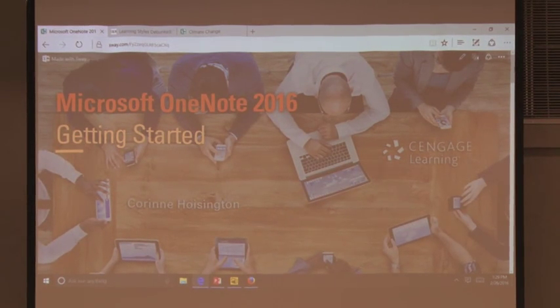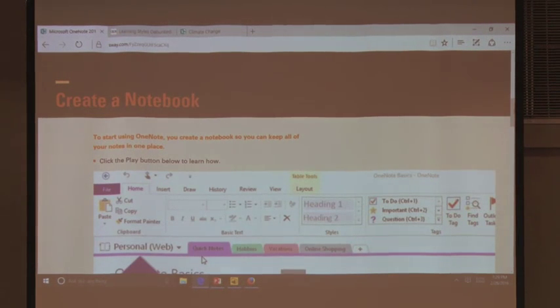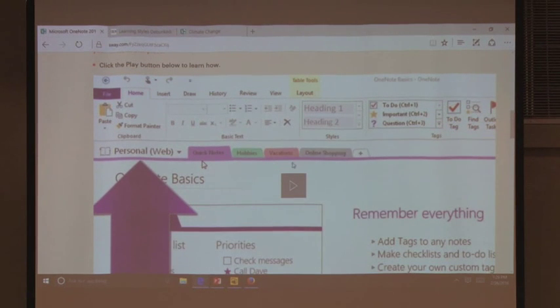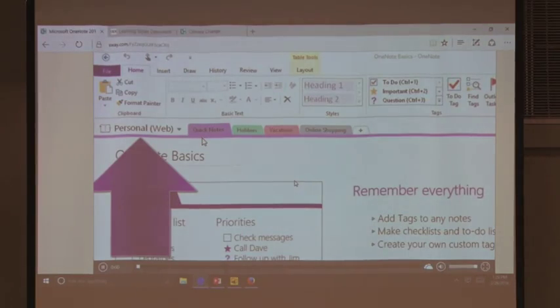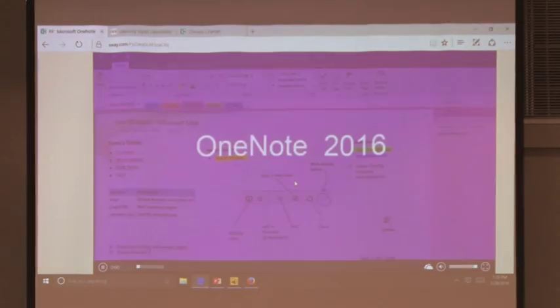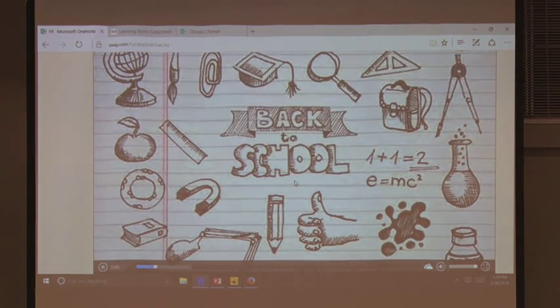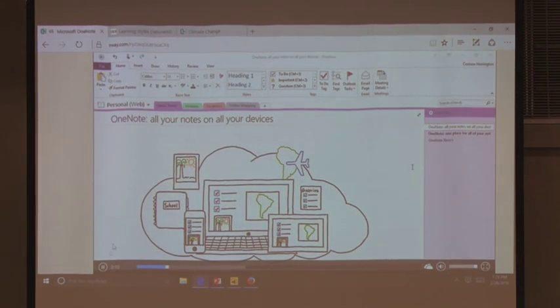So it opens up and it goes, hey, Corinne Hoisington, I have put in how to do every single step of making a notebook. And the students just come in here and they can watch the little videos. I'm talking them through what is a OneNote or any of the other topics that I've created. Remember all those notes you've taken. You're hearing me in stereo. Isn't this very upsetting? My husband would think so. Okay? OneNote captures your idea. You get the idea here. But my students are making them as well.